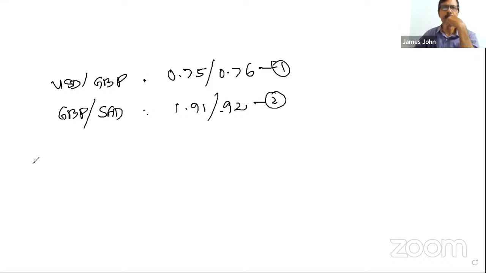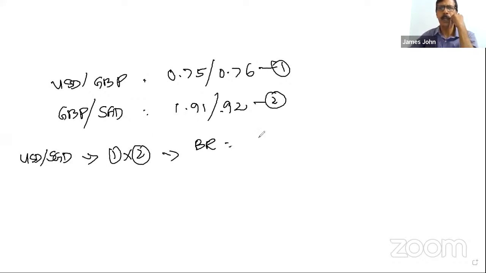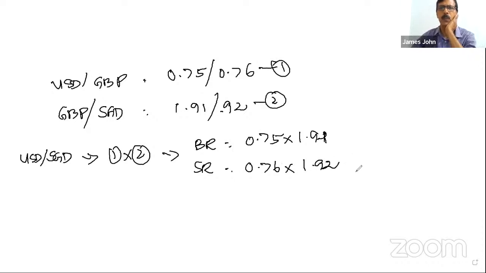Now the two currency pair. Suppose you want USD by SGD. Here you have to multiply 1 with 2. That means if you want the buying rate, it is 1, 0.75 into the buying rate of 2, 1.91. If you want the selling rate, it is 1, 0.76 into the selling rate of 2, 1.92.